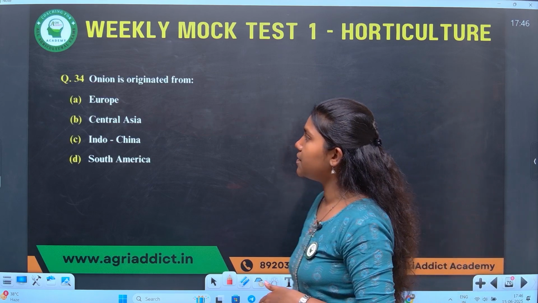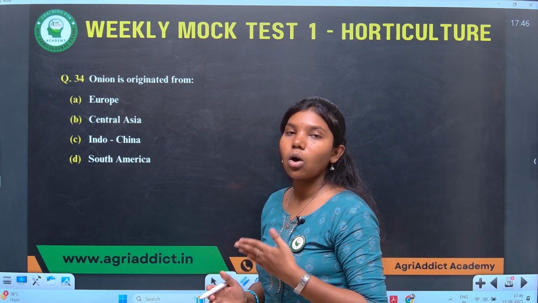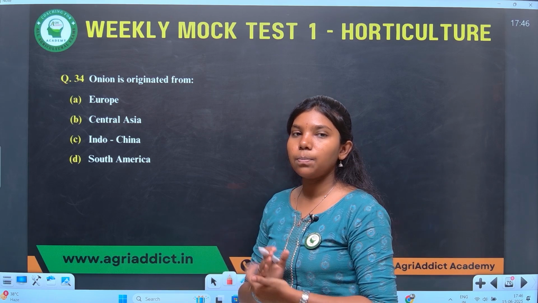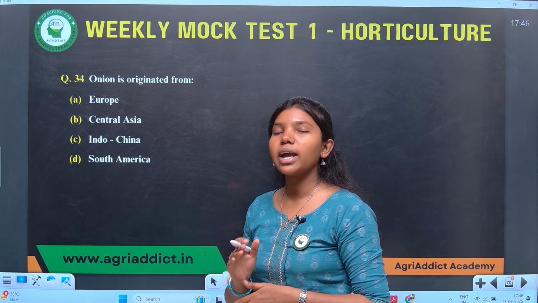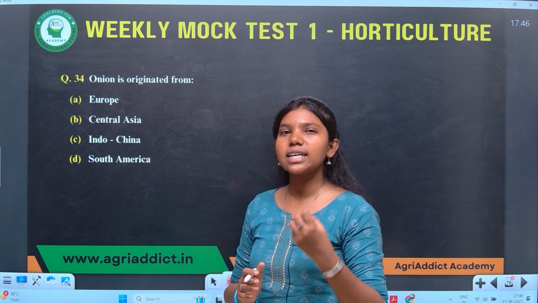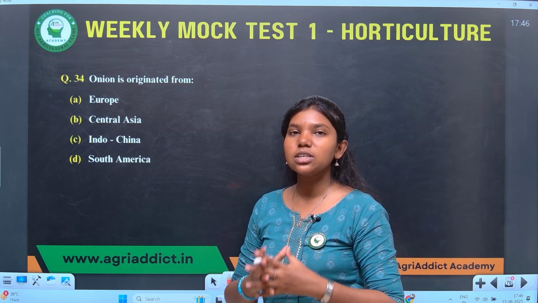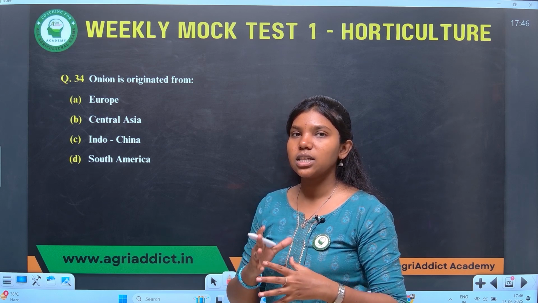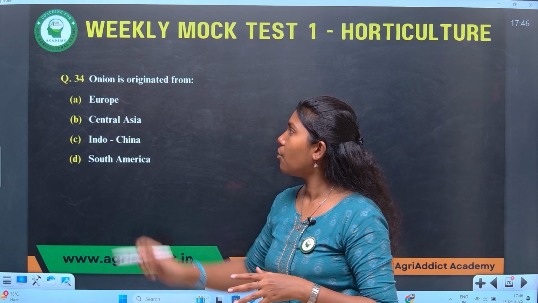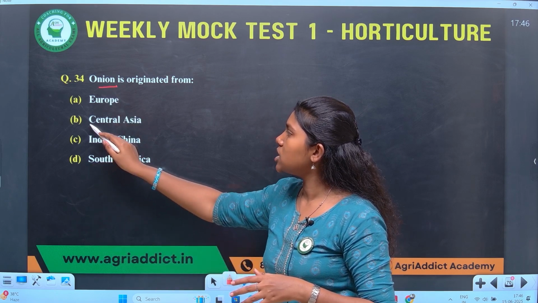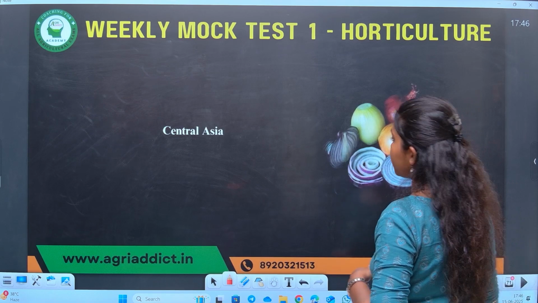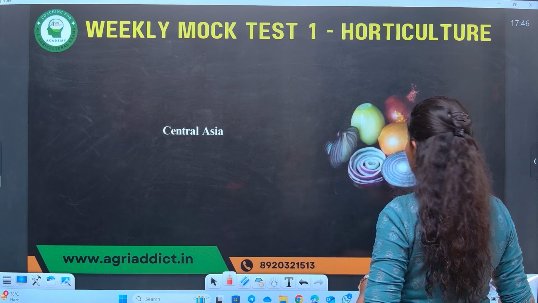Onion originated from. This question is about the place of origin of onion. As all you know, the place of origin of a crop is found by identifying at which place it has great diversity. That means the place which acts as a major hotspot for diversity is considered the origin. For onion, the place of origin is Central Asia. We'll go to the next question.